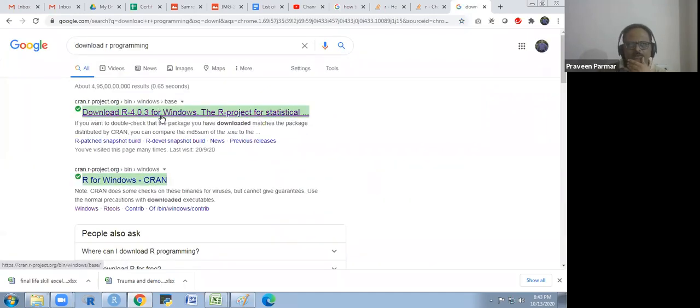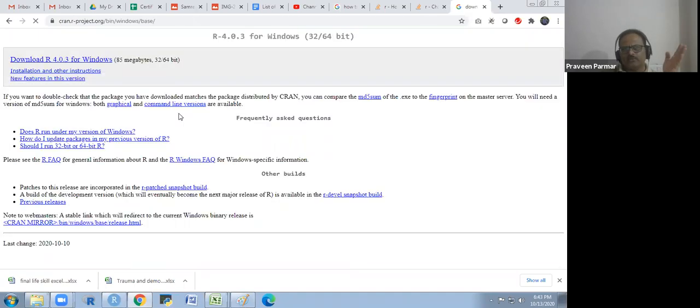You will get the download for 4.0.3, which is a new version, from the R project for statistical computing at cran.r-project.org. You click on that. I think most of you have Windows, so you will get the Windows link here, and you can download from here.